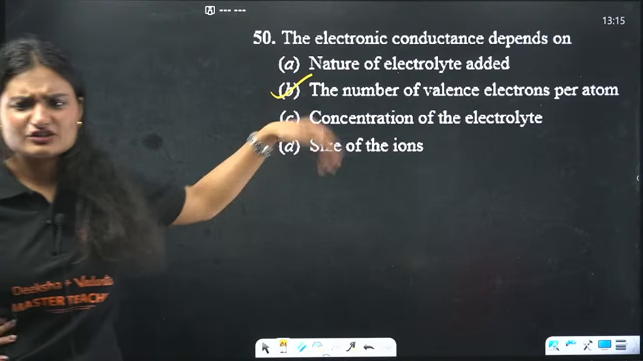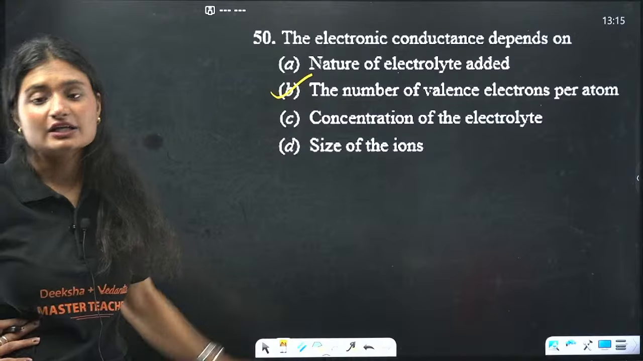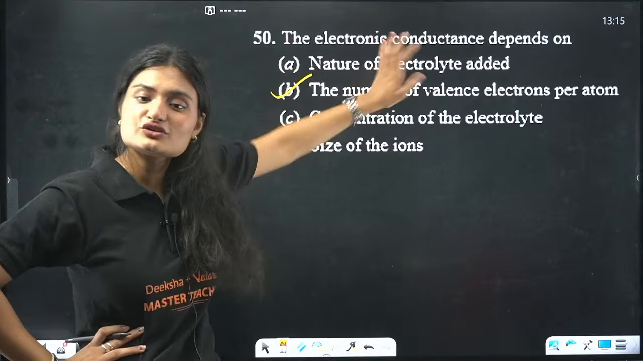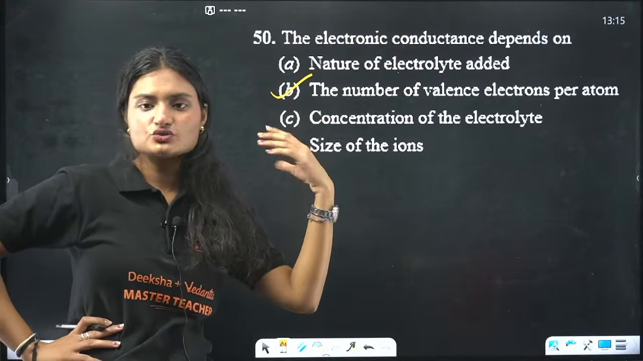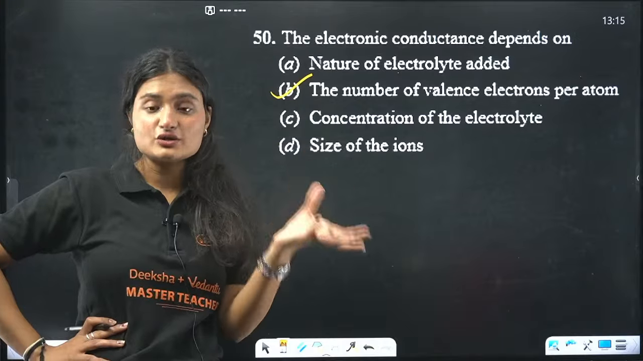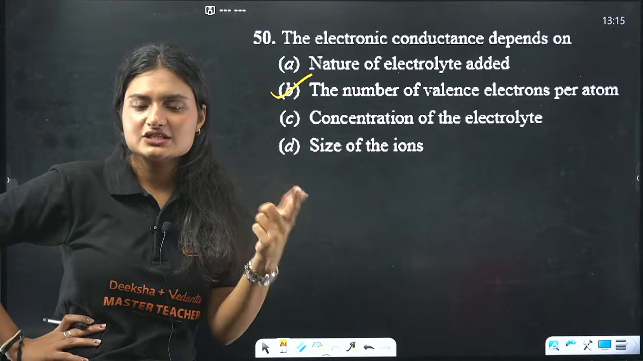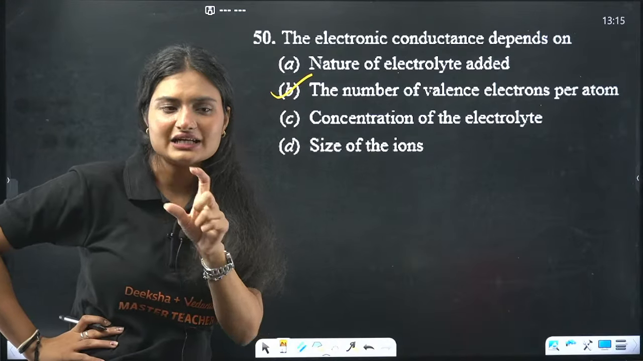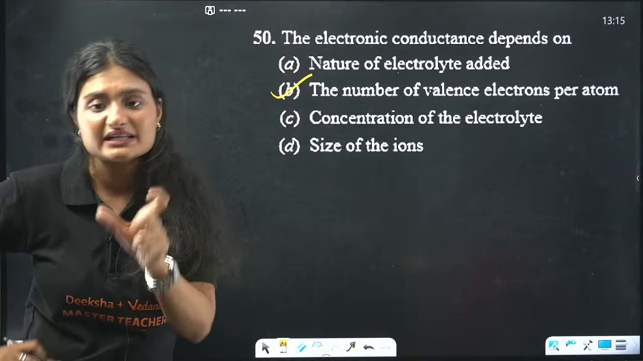Nature of electrolyte added? No, with electronic conductance we are talking about electrons only, the conductance due to electrons. Electrolytes normally have ions. Electrolytes conduct electricity using ions, not electrons. In electrons we normally deal with metals. Okay.